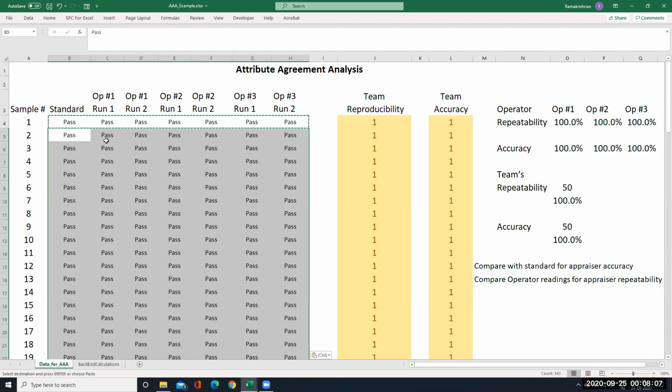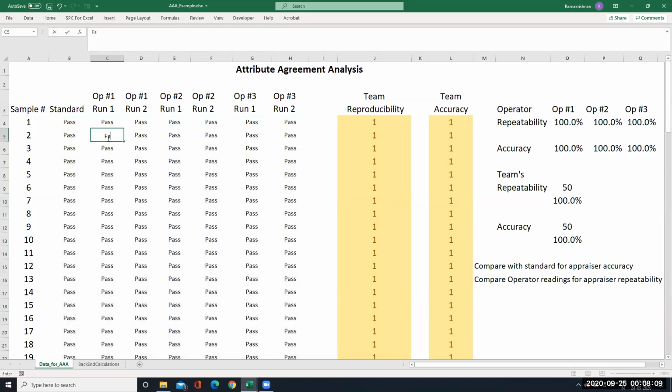Right? Suppose I put randomly, suppose I put fail here. I put fail here for this person. Right? And then I put fail here, both the cases. Here repeatability is there, but accuracy is not there. Right? See, that means here all this repeatability and accuracy is there for the team, in this case and in this case it is not there. Clear? Whereas the operator repeatability for operator 3 is 98%, and operator 2 also 98%, operator 1 also 98% because everywhere one item is failed.